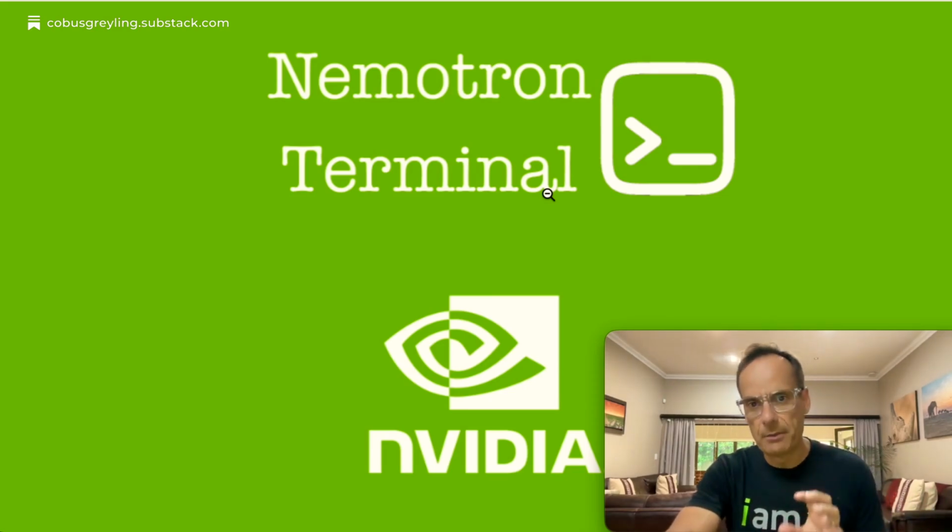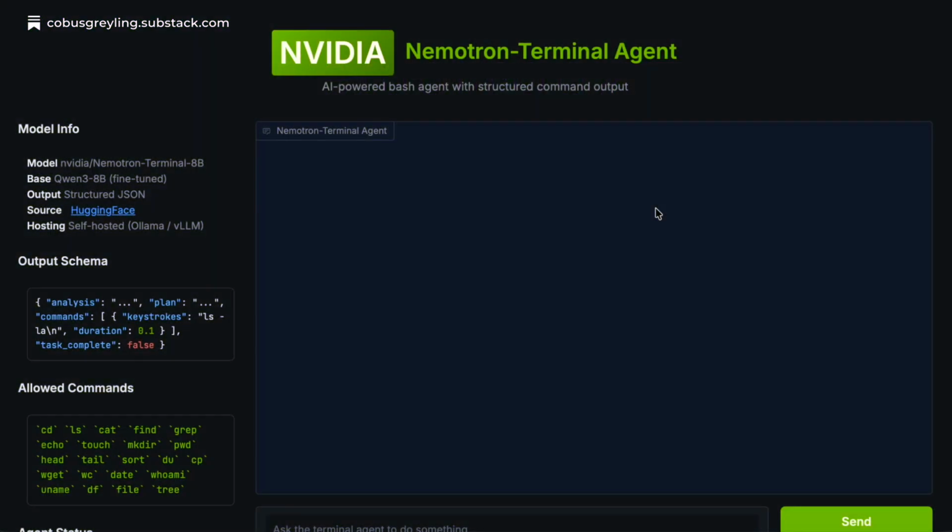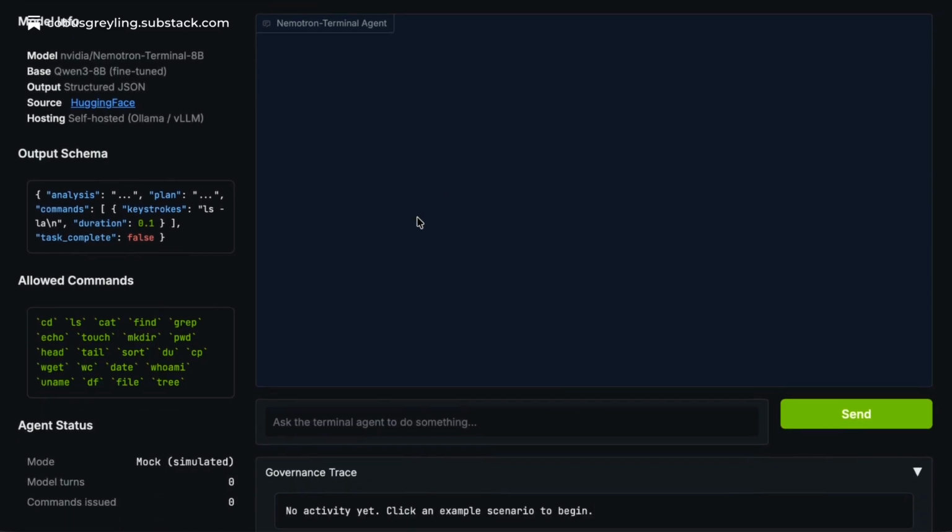But I think the best way to understand this is to take a look at a little prototype I built. So this Gradio prototype gives you some good insights in terms of how Nemotron Terminal works. Nemotron is only a model, it's not an agent. So this is the scaffolding I put together to act as an agent. You can see the output schema of Nemotron. Nemotron is not a chat model, it actually outputs JSON files.